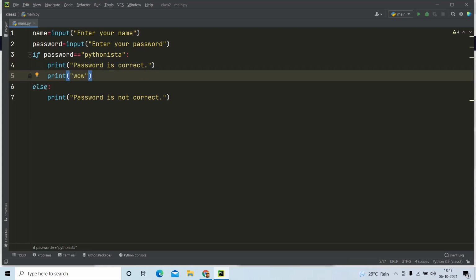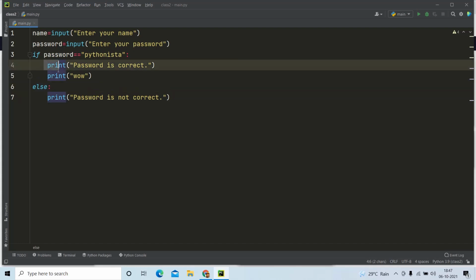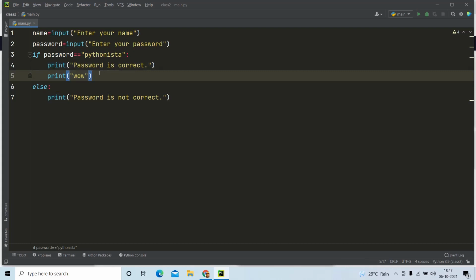If there is no tab, then the program comes to the else part. The else part is optional. So you can come to the else part, or you can directly write without the tab also, so that only if the condition is true, this set of code is going to be executed. So we are easily defining which set of code is to be executed with the help of a tab, and we do not need brackets or parentheses unlike in Java or other programming languages.